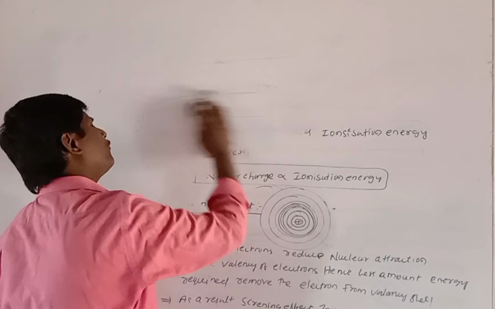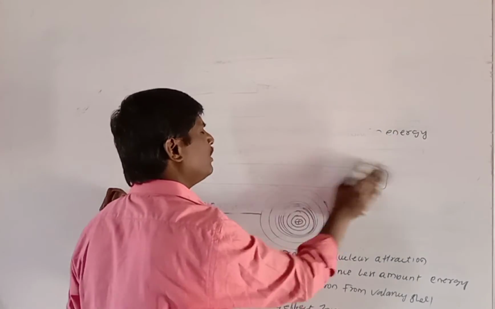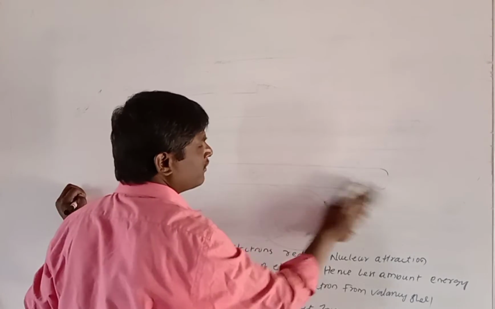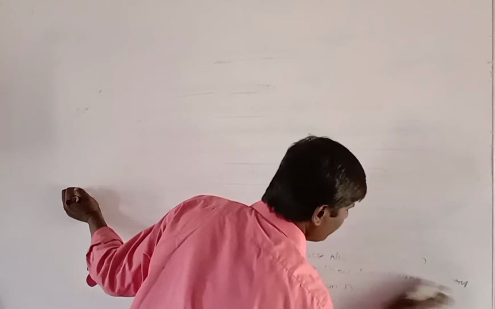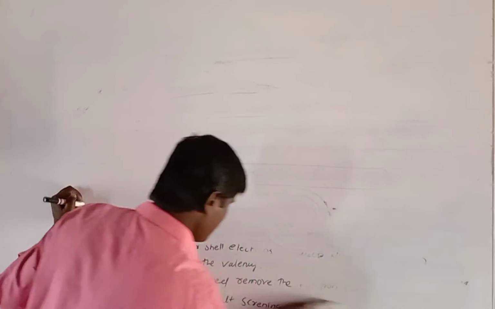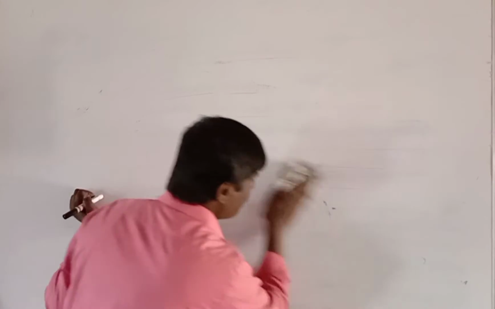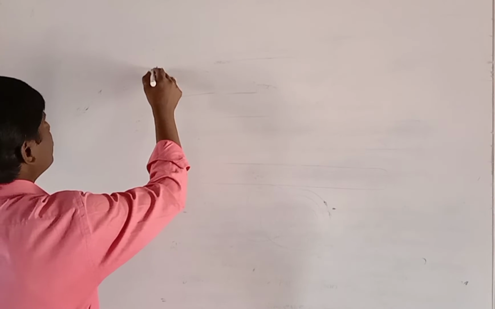Now the fourth factor. What is meant by the fourth factor? The fourth one is the penetrating power. What is meant by penetrating power? Penetrating power depends upon the shape of the orbital. Now write here, fourth one.